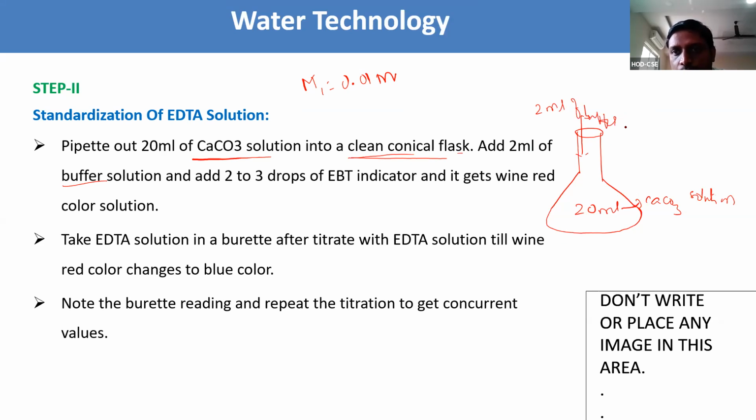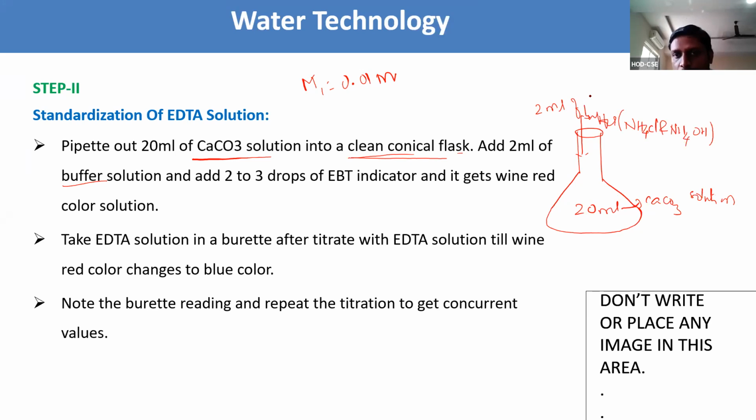The buffer is prepared from a mixture of ammonium chloride and ammonium hydroxide. The main aim of this buffer is to maintain a constant pH.